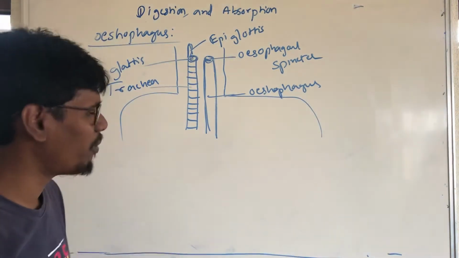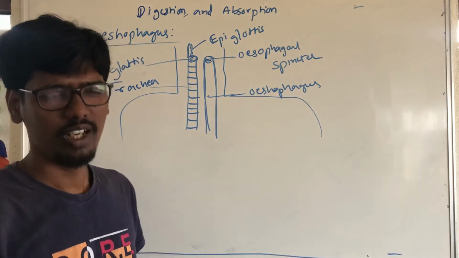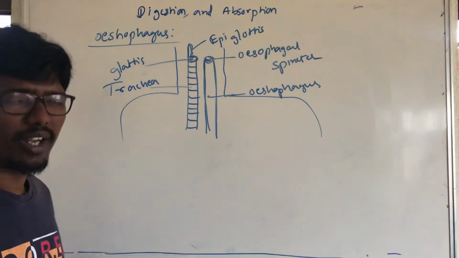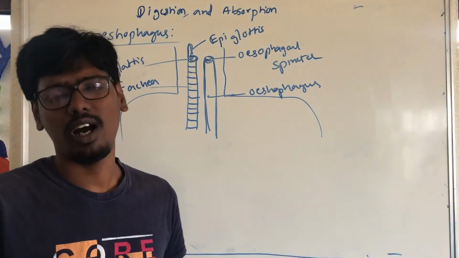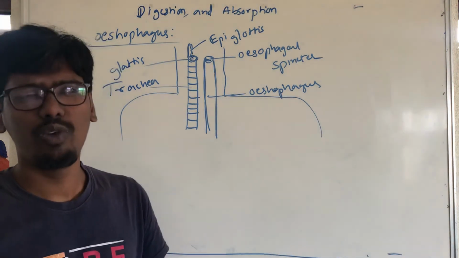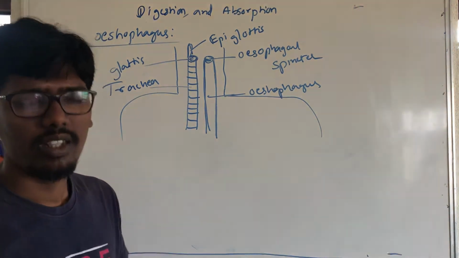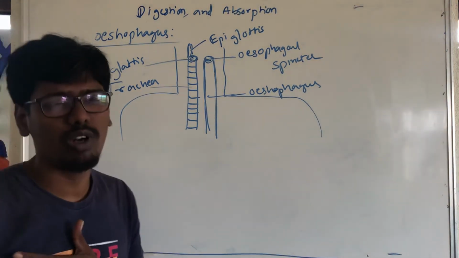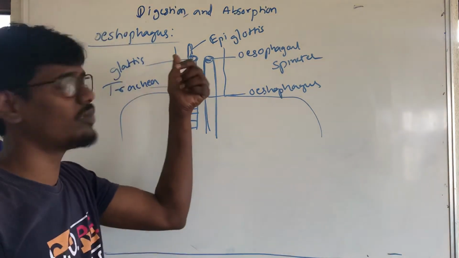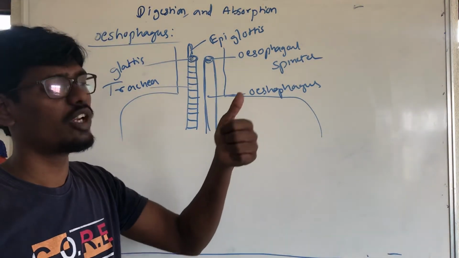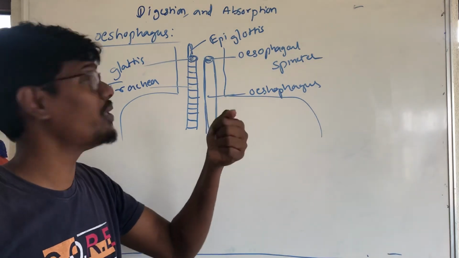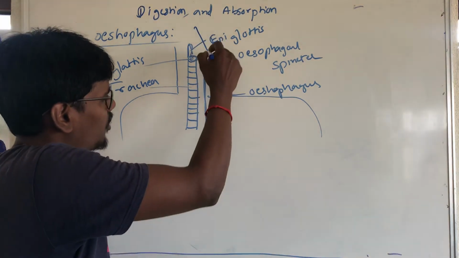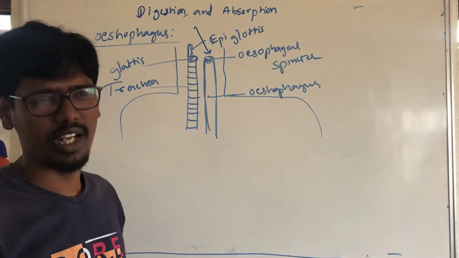The esophagus is made of smooth muscle. Whenever the food is crushed, we swallow it, and that food is called a bolus. When we swallow, the epiglottis closes, and food and water pass directly into the esophagus.